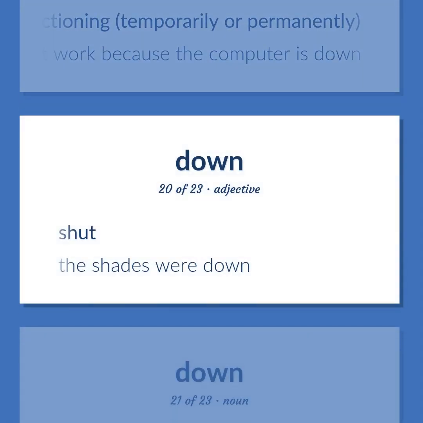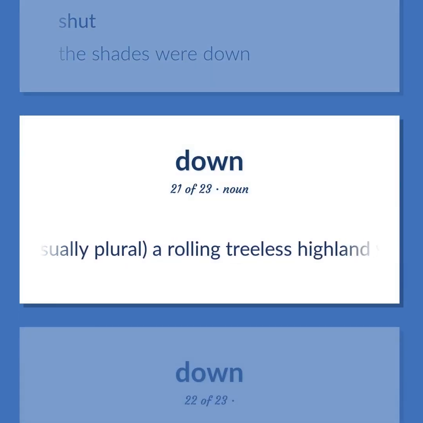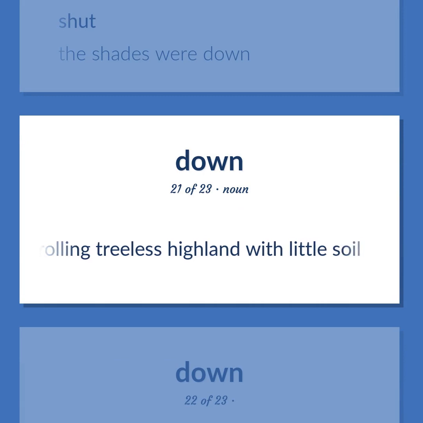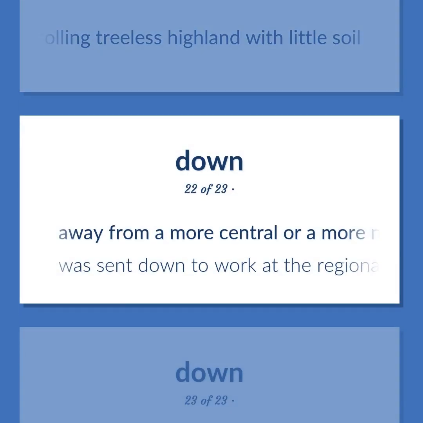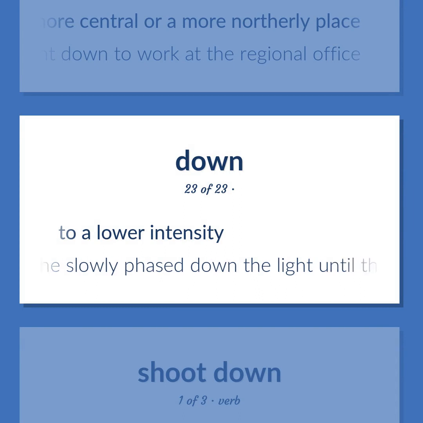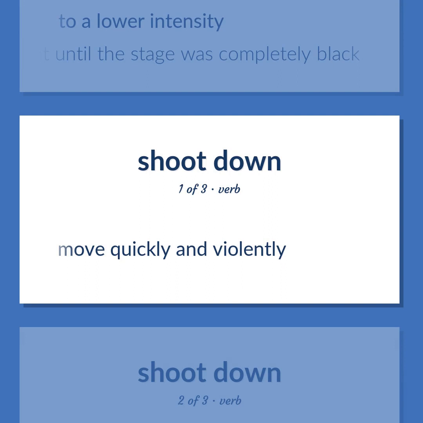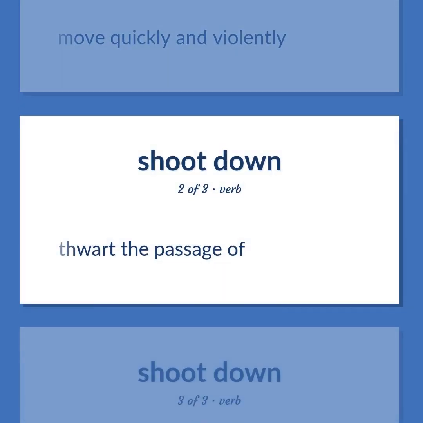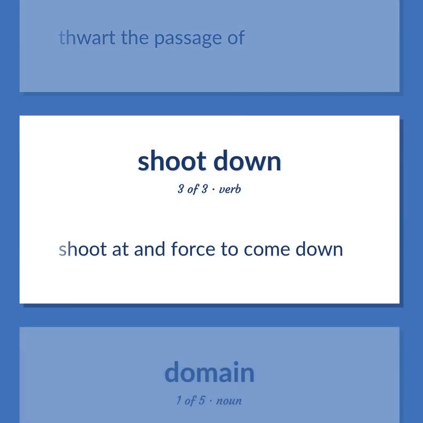Shut. The shades were down. Usually plural, a rolling treeless highland with little soil. Away from a more central or a more northerly place. Was sent down to work at the regional office. To a lower intensity. He slowly phased down the light until the stage was completely black. Move quickly and violently. Thwart the passage of. Shoot at and force to come down.